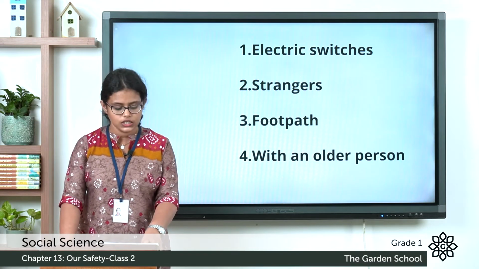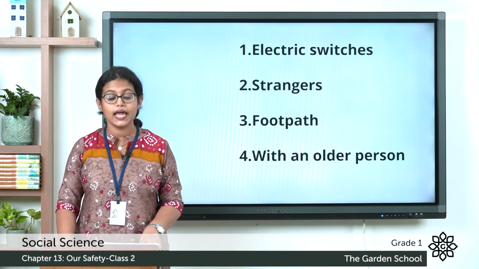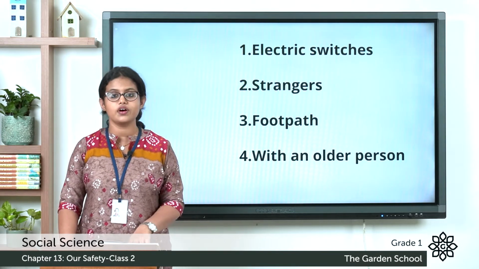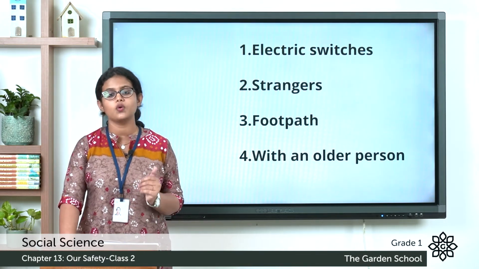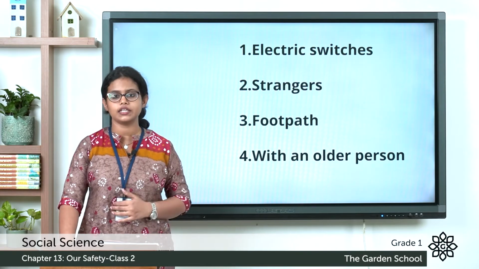The fourth one: we must cross the road with an older person, alone, with strangers. So what is the answer? The answer is the first one, with an older person. So we should always cross the road with an older person, a person who is elder than you.